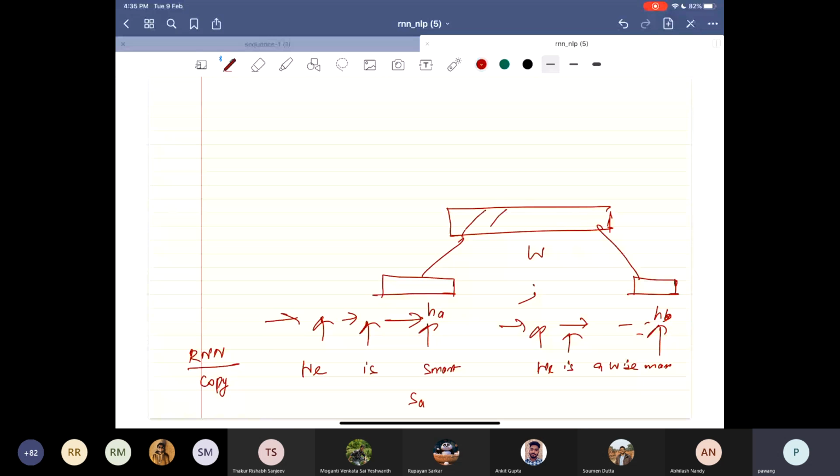Then I compute another thing, and this gives me some score, between 0 to 1 or whatever. So I can compose further layers on that. But what is happening is that the two RNNs share parameters. The same matrices are being used by both.